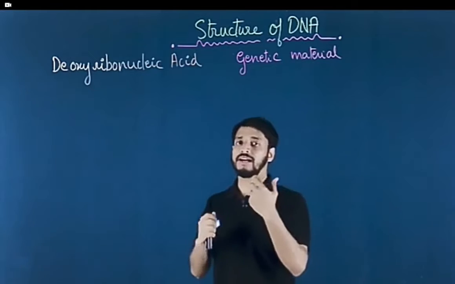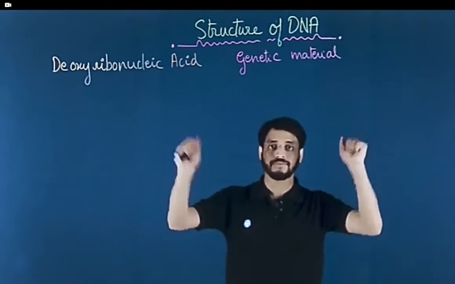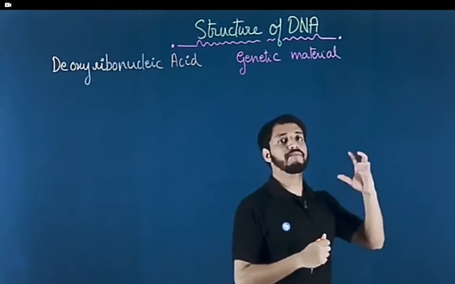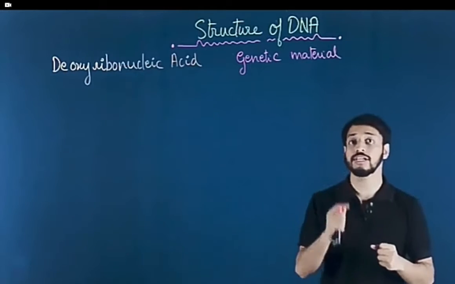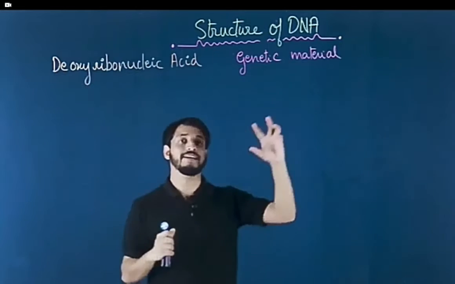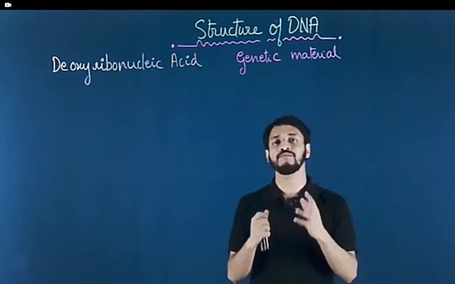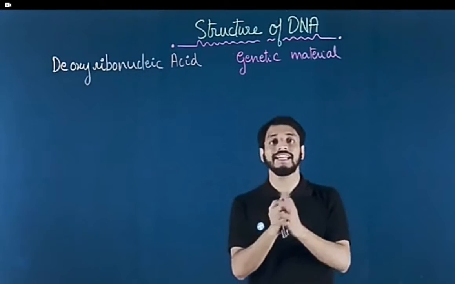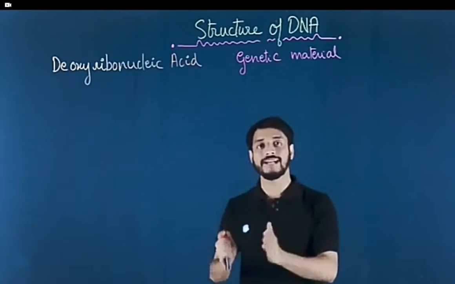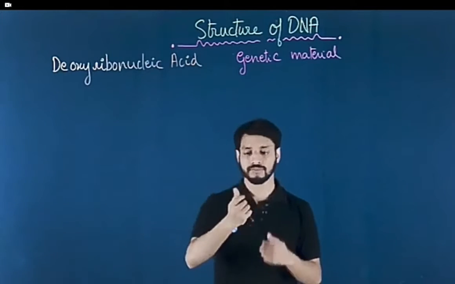Now, you may be thinking, why is DNA the genetic material and not RNA? The important answer is that DNA is a much more stable structure, specifically because it is deoxy. But in ribonucleic acid, that is RNA, they have that oxygen, and because of the presence of oxygen, it can easily be cleaved by various enzymes. So you understand why DNA is the genetic material and not RNA.